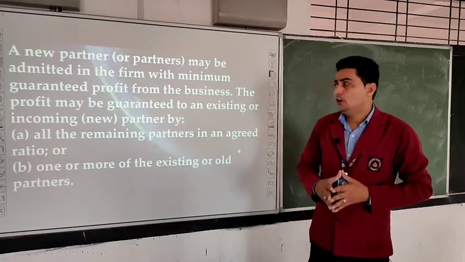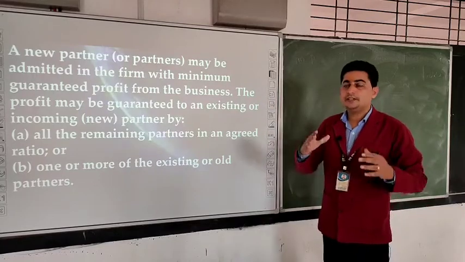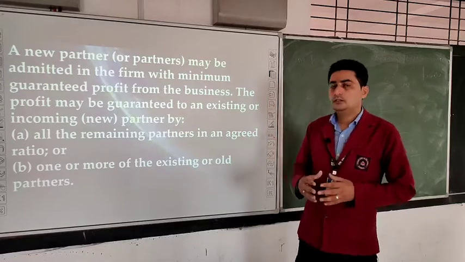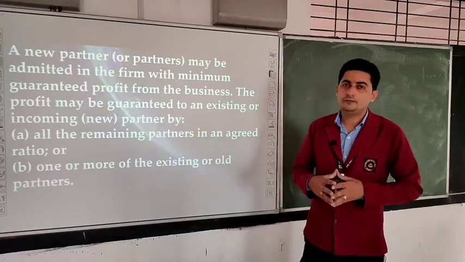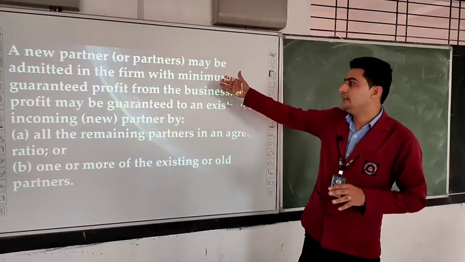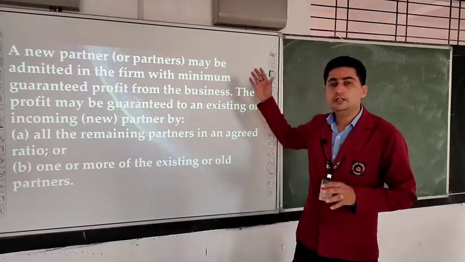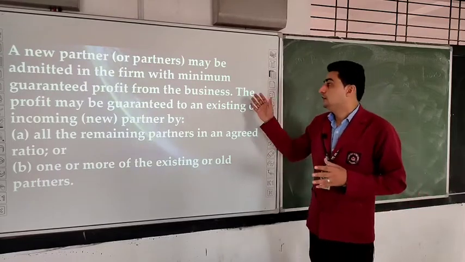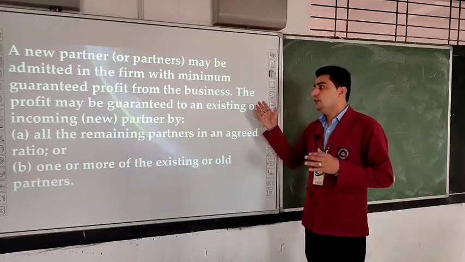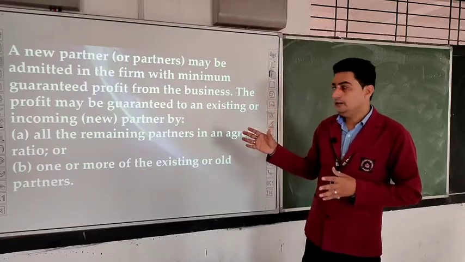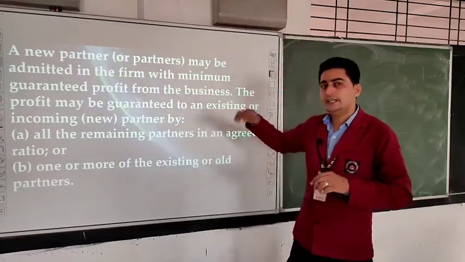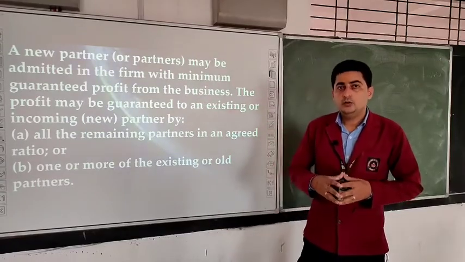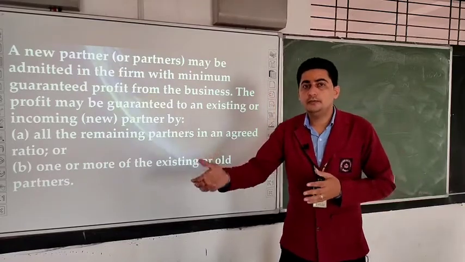A new partner or partners may be admitted in the firm with minimum guaranteed profit from the business. The profit may be guaranteed by an existing or incoming new partner, so the profit can be guaranteed to any existing partner. For example, A, B and C, 3 partners are there. So, guarantee can be given to C by A only.